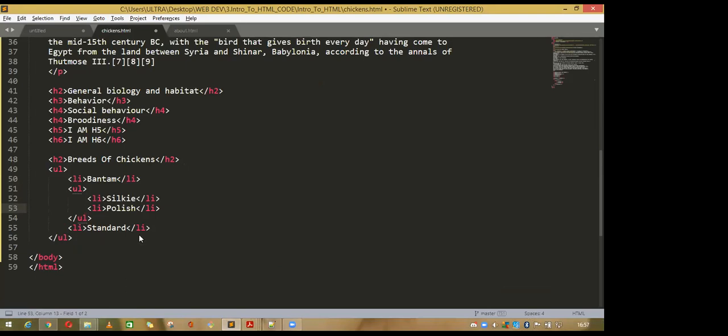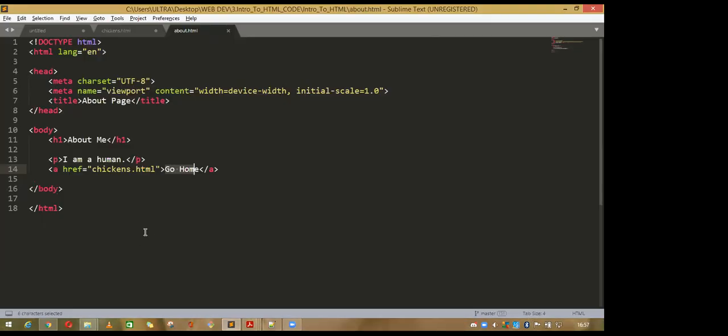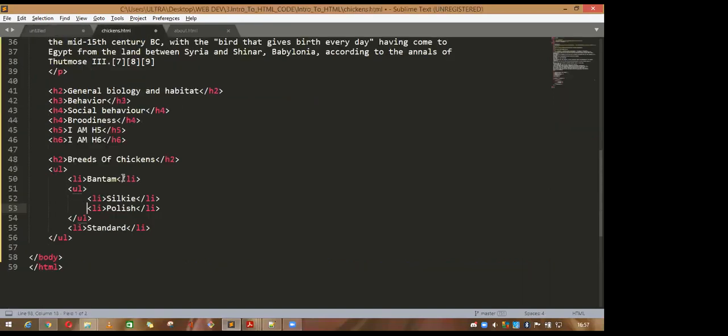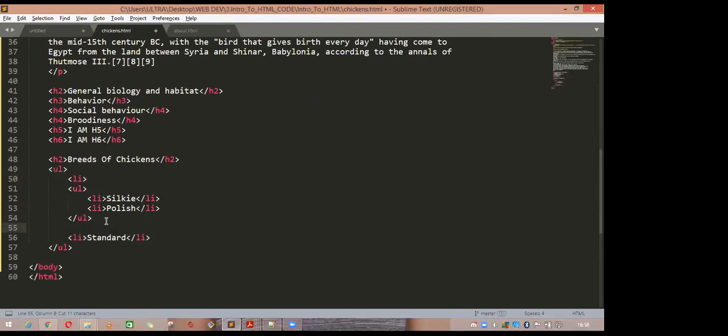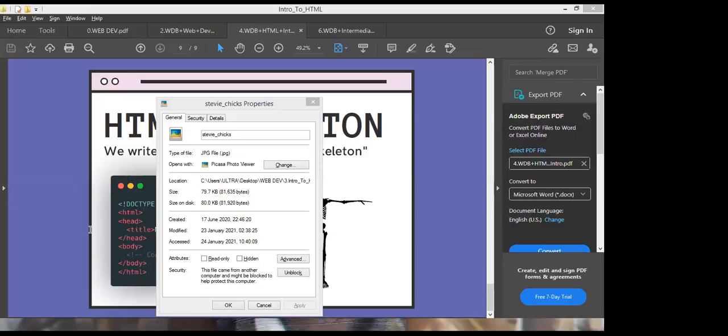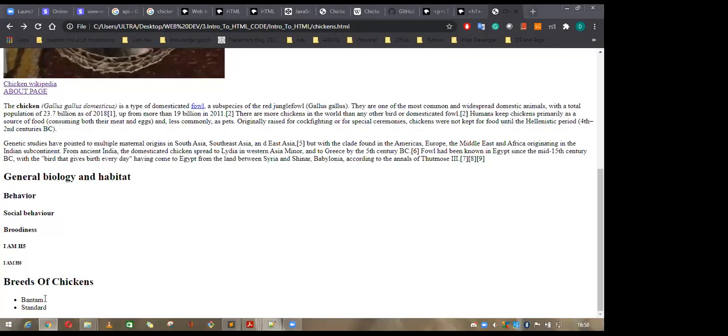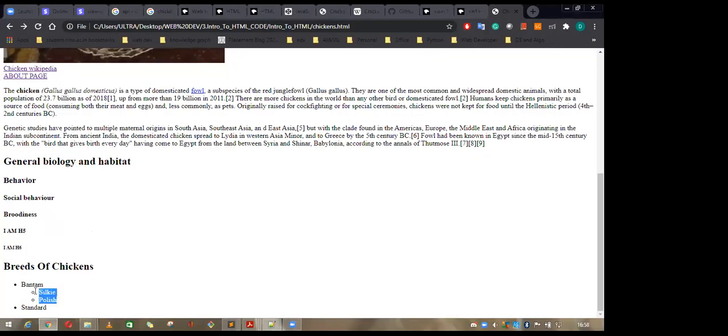So take this list and paste it here. And this is the unordered list. Save it and refresh the page. Yeah, you can see there is a sub list inside the list.